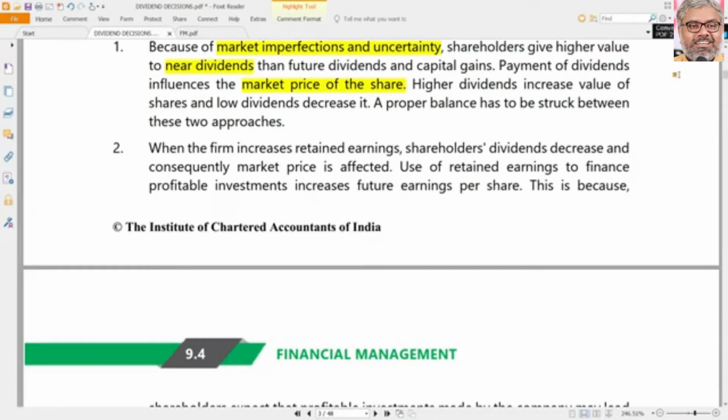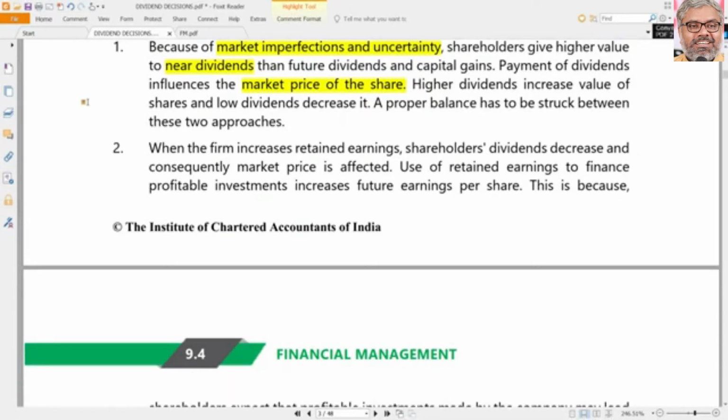If anybody is given an option to get money now or in future, everybody prefers now. Dividends are given by the company to the shareholders now, so shareholders will naturally prefer that. They don't want to wait for the future excellent, fantastic days that are going to come. They want things to be delivered to them now. Usually that is the general mentality of people.